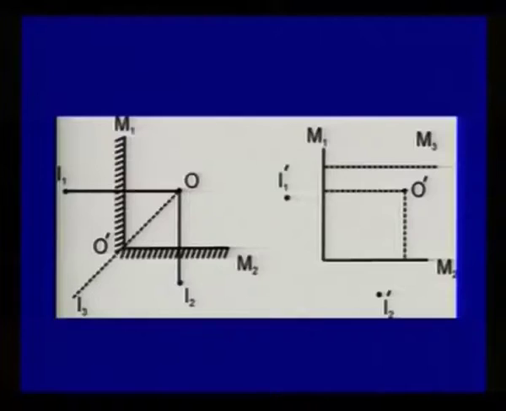How many images will form if two adjacent walls and the ceiling of the room are made mirrors? You can see this in a diagram. Here there is a diagram where we have taken two adjacent walls of the room as mirrors. So the number of images in the first diagram, you can see, is 3, because the angle between them is 90 degrees. 360 divided by theta is 4, minus 1, because the image of object O formed due to the M1 mirror and the image formed due to the M2 mirror coincide.